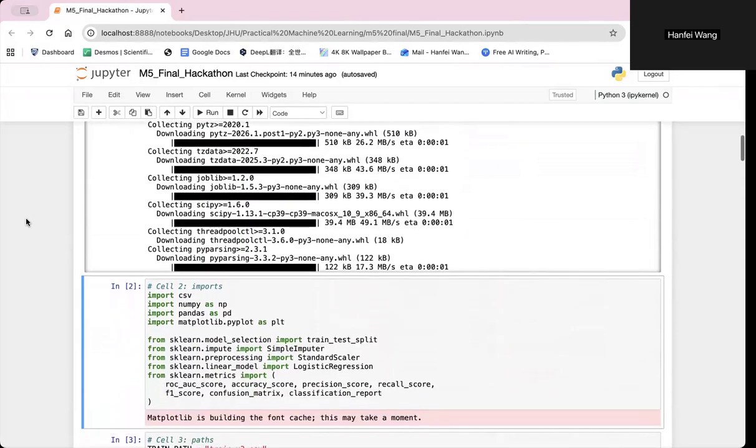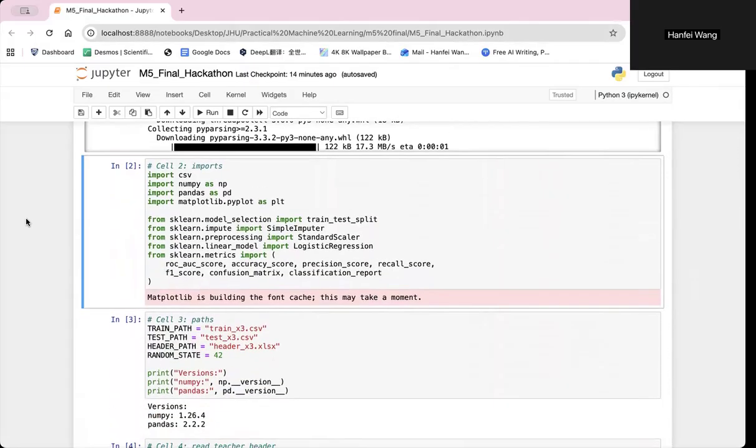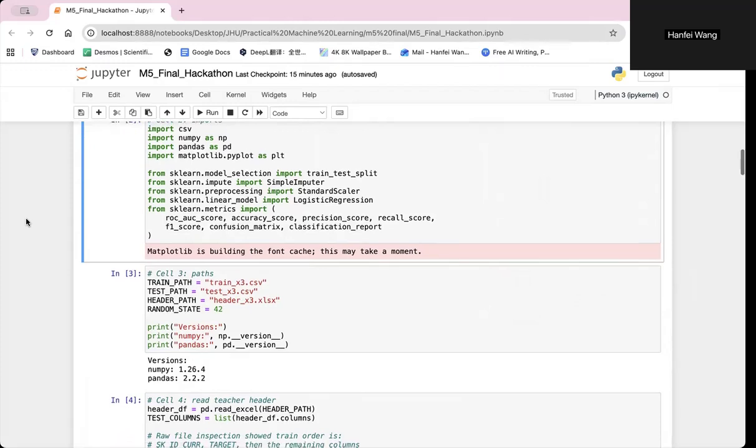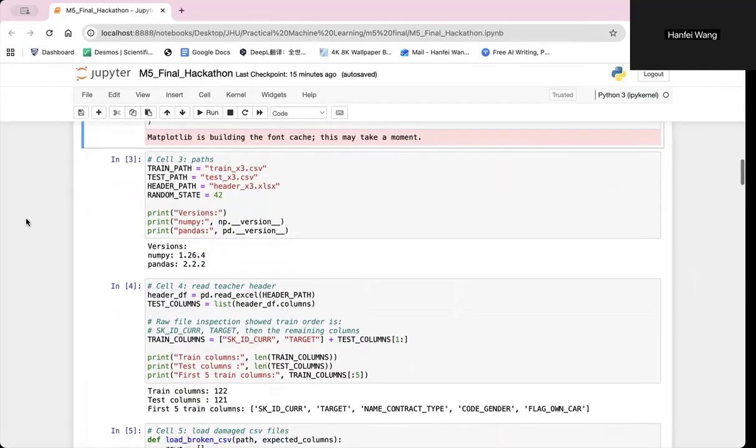So for this analysis, I used Python. Pandas was used for data cleaning and preparation, while scikit-learn was used to build and evaluate the logistic regression model. The dataset contains borrower information such as income, loan amount, housing characteristics, and social indicators.